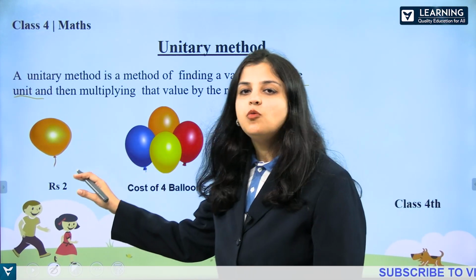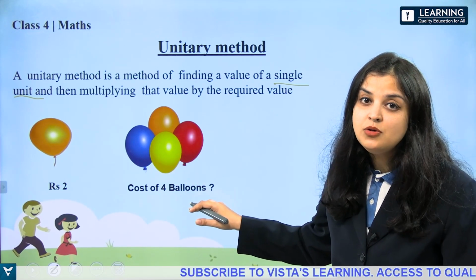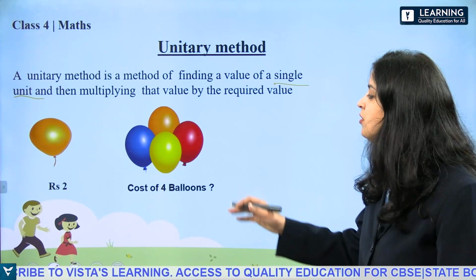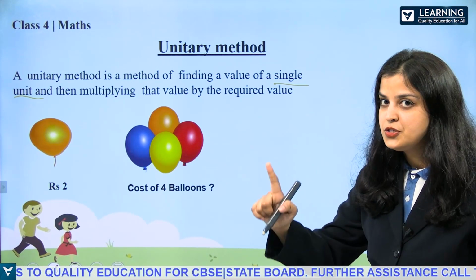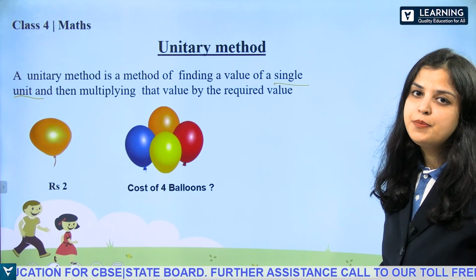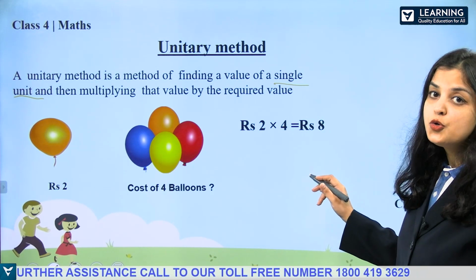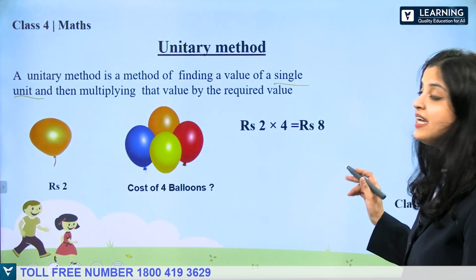Now we know the value of one balloon. So we can multiply it with the 4 balloons. We will get the total value and we will even come to know what is the cost of 4 balloons. So one balloon costs rupees 2. So cost of 4 balloons will be 2 into 4, which will give us rupees 8. So cost of 4 balloons is rupees 8.